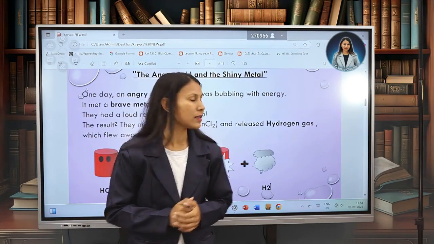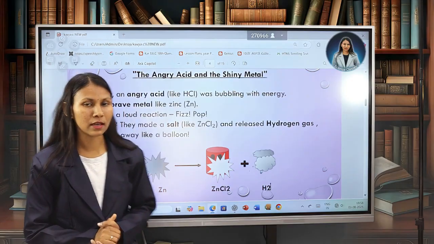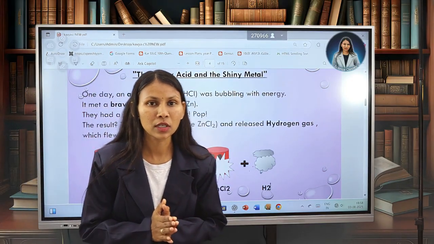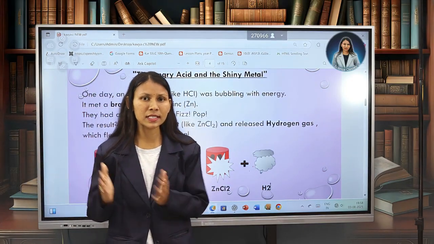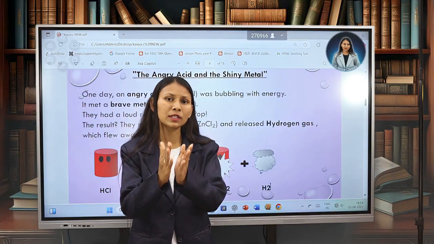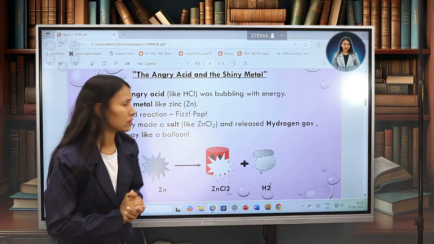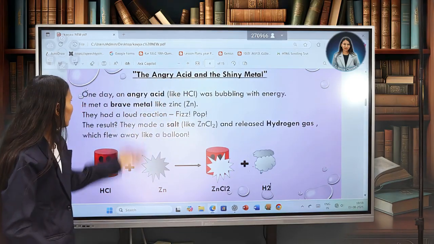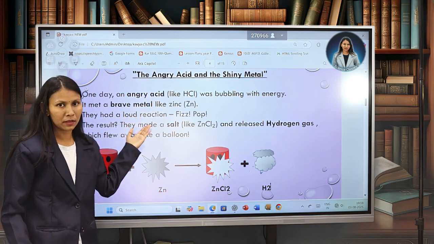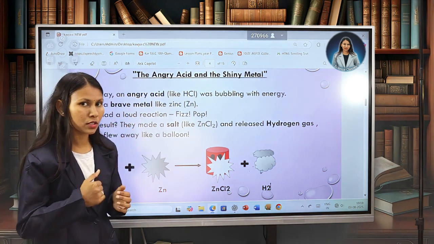So let's start. Yes, that is how acids and bases react with different materials. Let's start with the metals only. Let's start with the story, one beautiful and small story, which has characters like an angry acid and a brave metal, again, and a salt. So let's see what the story is.